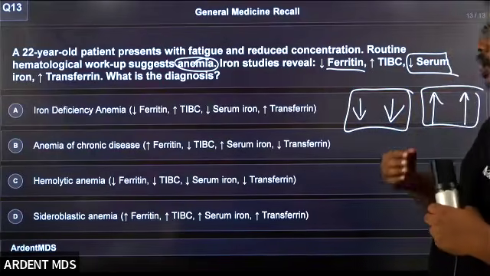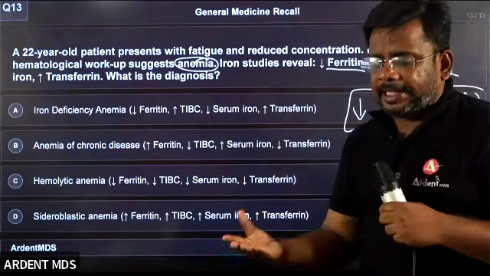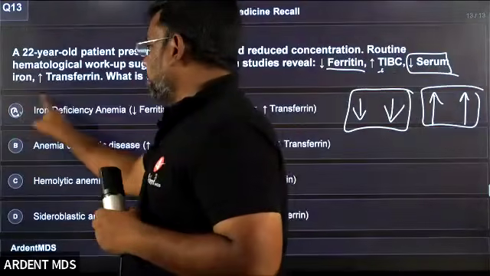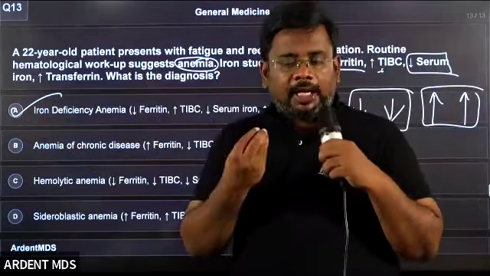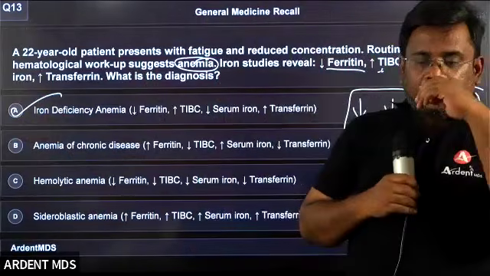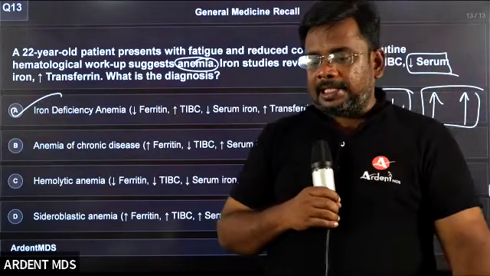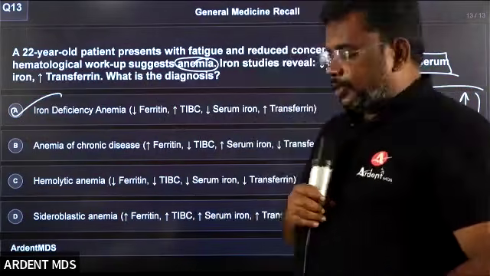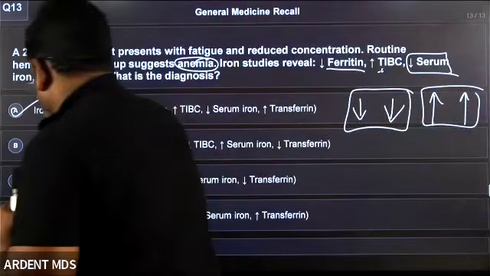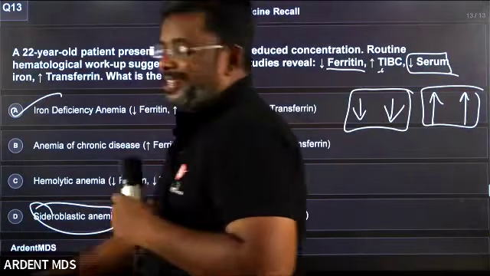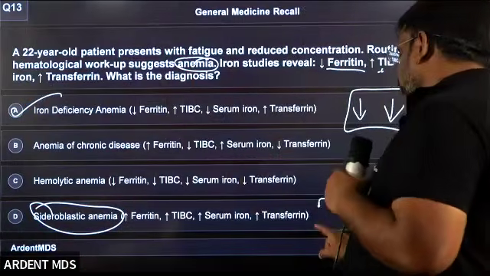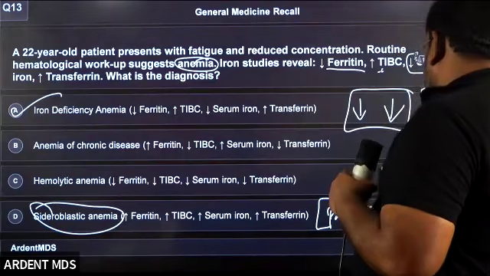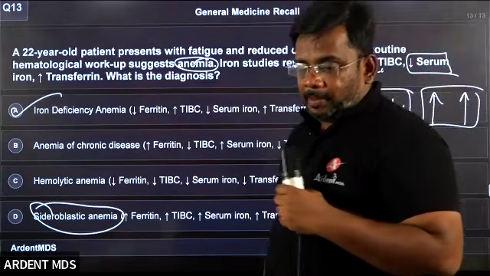Whenever the total iron binding capacity is increased, what is this anemia? It is called iron deficiency anemia. Straightforward, easy question. Iron deficiency anemia usually has less serum iron, less ferritin, increased total iron binding capacity, increased transferrin. This is clear. So, what is the inclusion body seen in sideroblastic anemia? Commonly asked NEET question. What is the inclusion body? Pappenheimer bodies are seen in sideroblastic anemia.